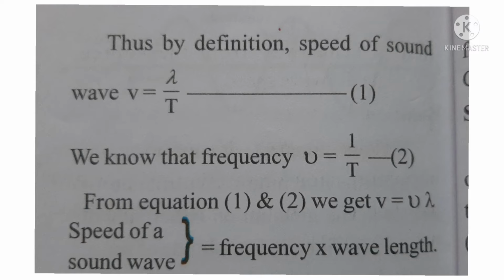We know that the frequency nu equals 1 by t. V is equal to lambda by t we can take as the first equation, and nu is equal to 1 by t we can take as the second equation. From these two equations we get V is equal to nu lambda. Means speed of a sound wave is equal to frequency into wavelength.